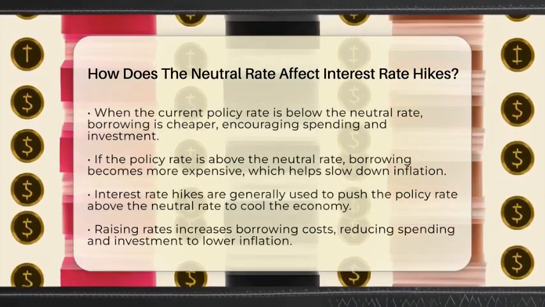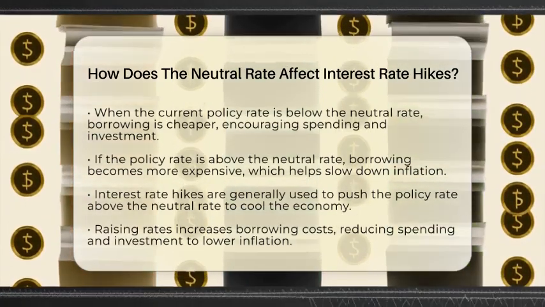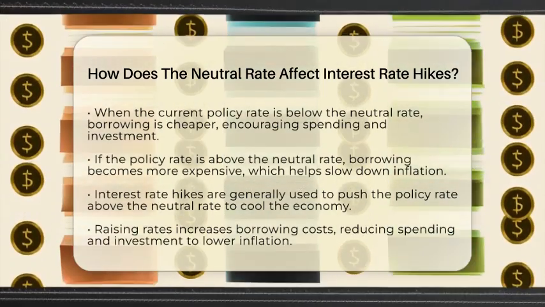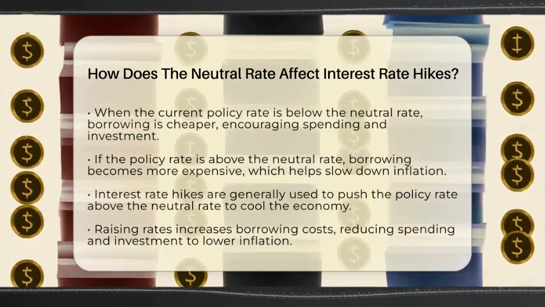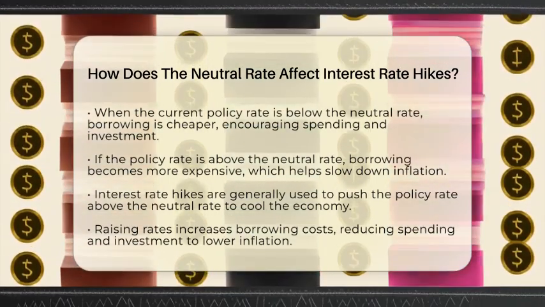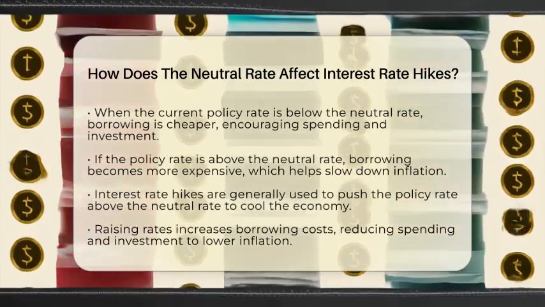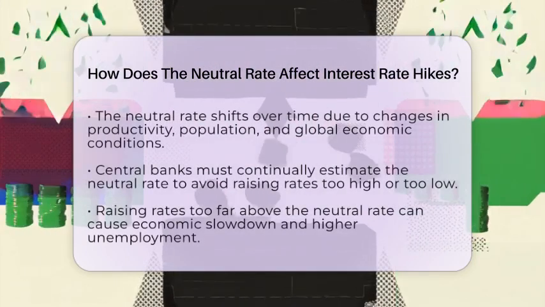When they decide whether to raise or lower interest rates, they compare the current policy rate to this neutral level. If the policy rate is below the neutral rate, it means the central bank is making borrowing cheaper than what's needed for a balanced economy. This encourages spending and investment, which can lead to higher inflation. On the other hand, if the policy rate is above the neutral rate, borrowing becomes more expensive. This slows down spending and investment, helping to reduce inflation.